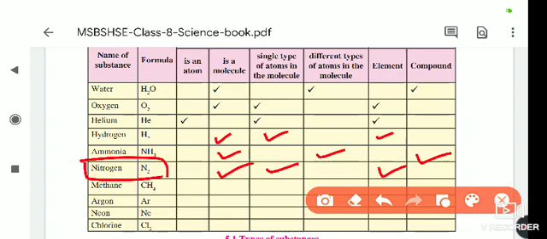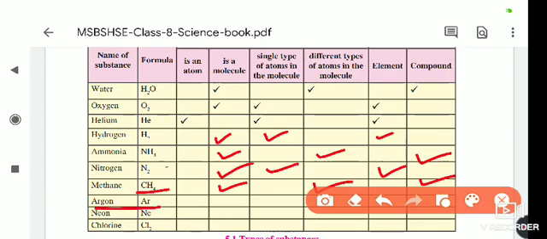Okay, next it is methane. What is the formula of methane? CH4. Is it an atom or a molecule? It is a molecule. Single type of atoms or different types of atoms? Different types of atoms are present in it. In the CH4 formula, two types of atoms are there, so is it an element or a compound? It is a compound.